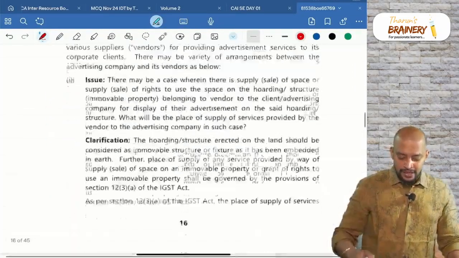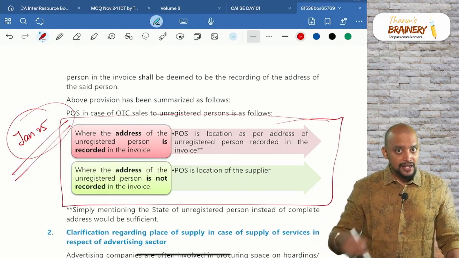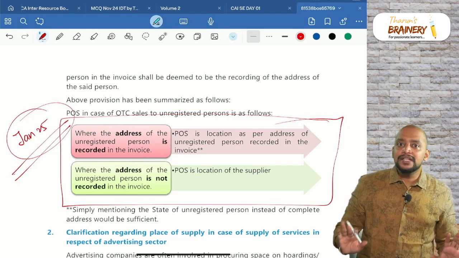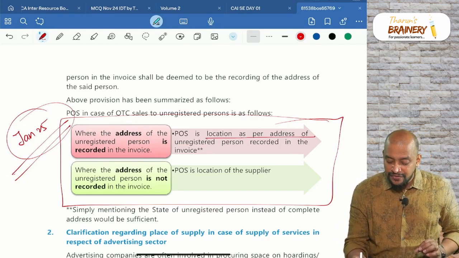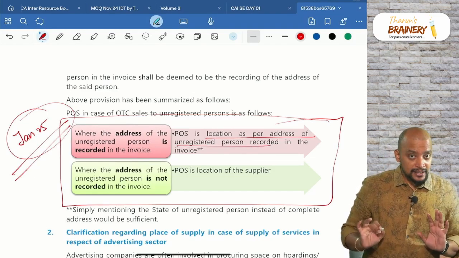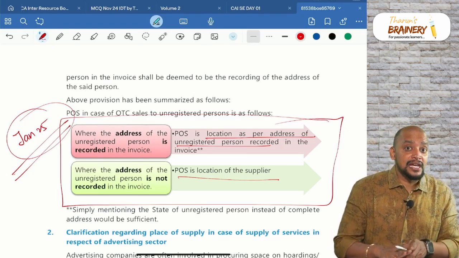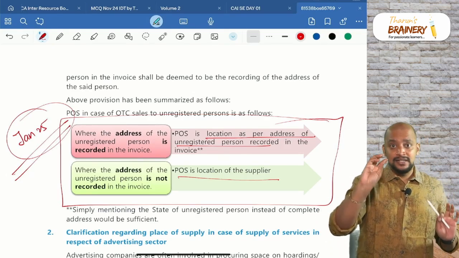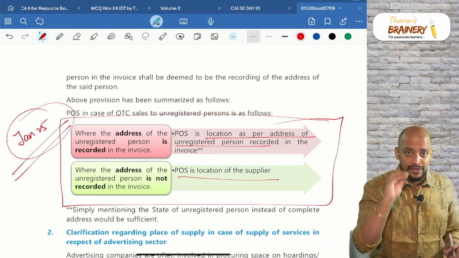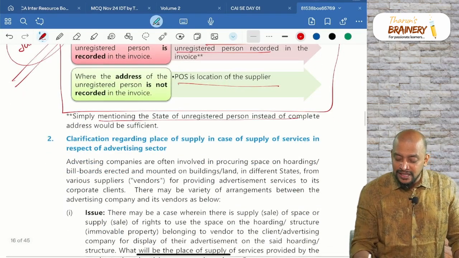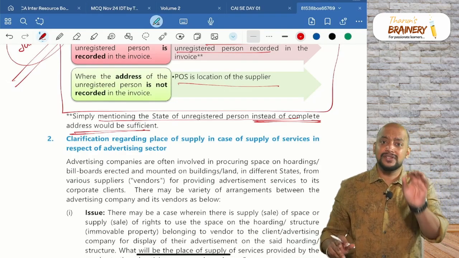So you can see here below, the third point. This amendment is already there. That is, 10(1)(ca) is already there. It was for September itself. What does 10(1)(ca) say? Location of recipient in the records of the supplier. Otherwise, location of supplier. And sir, if the address is not there, only the state is there, is it okay? Yes. Just the state information is okay. It is not necessary that you need to have the complete address. Just the state information is also sufficient. Simply mentioning the state of the unregistered person instead of the complete address would be sufficient.